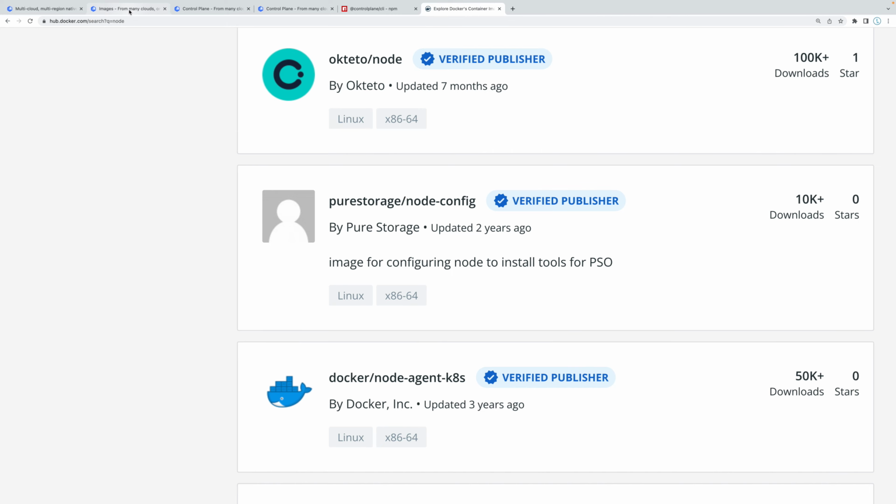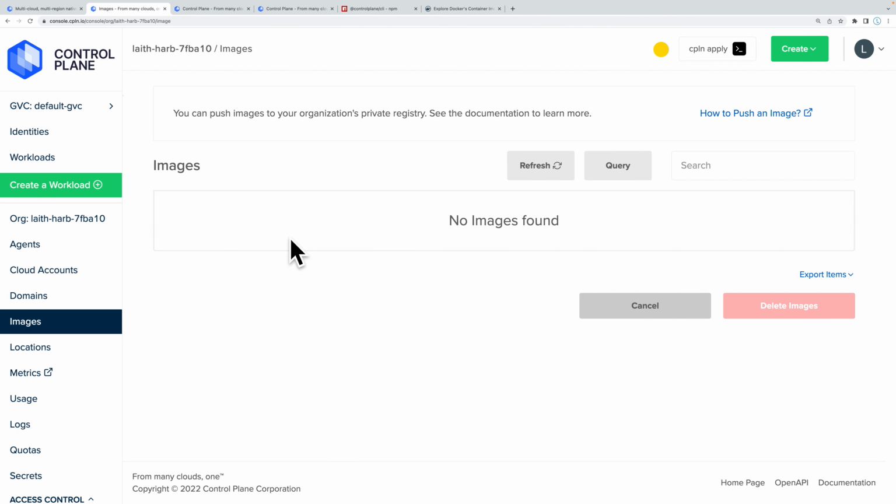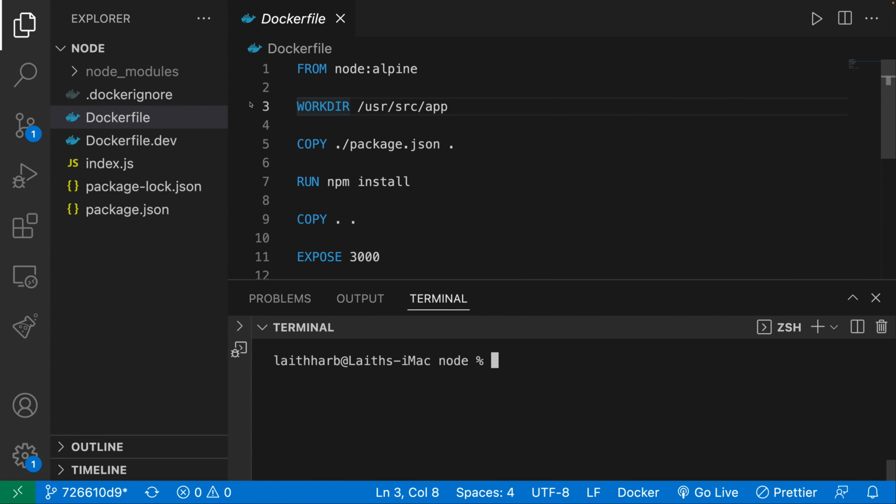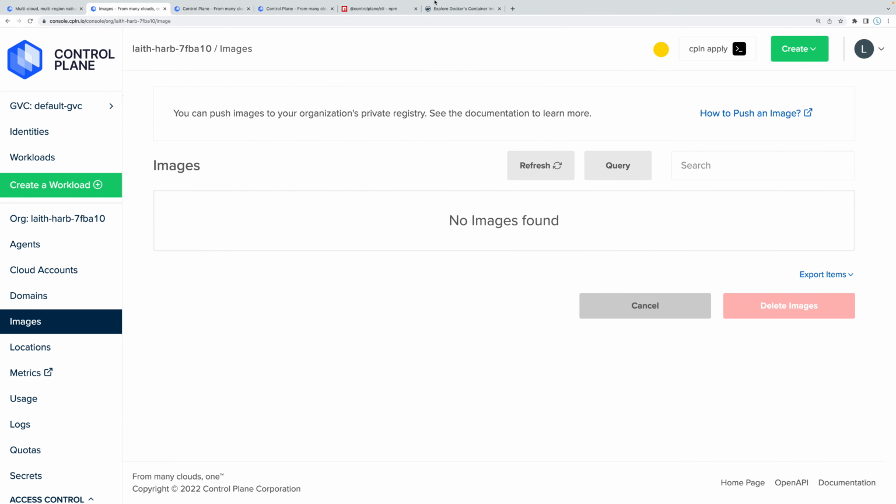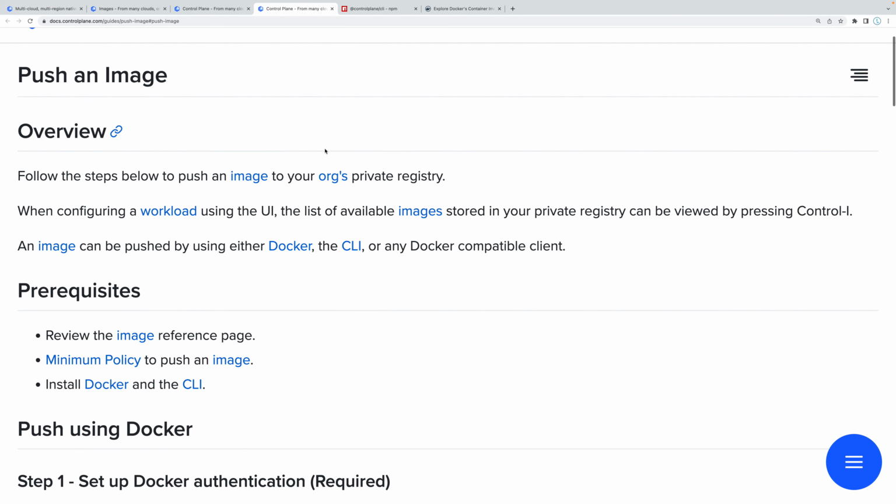That is completely fine as well. But this one's going to be private because, well, I don't want people having access to my Docker file image. All right, so let's go ahead and do that. So how do we push into our repository? Well, there is some documentation over here. So, how to push an image. Let's go ahead and click into that.